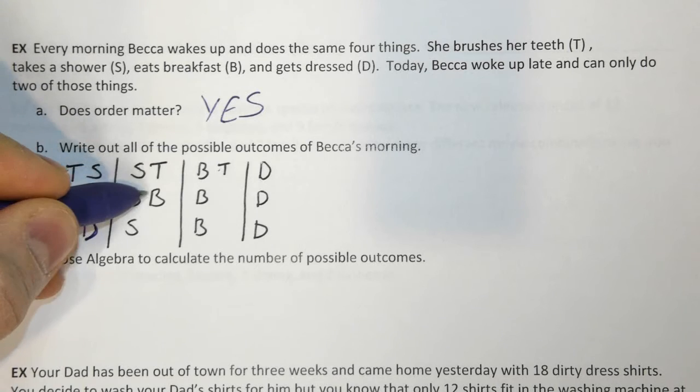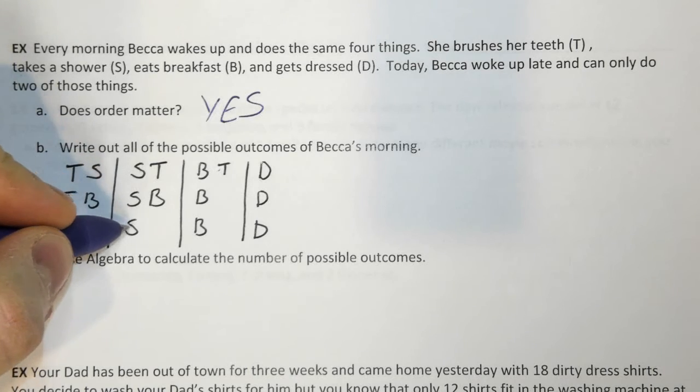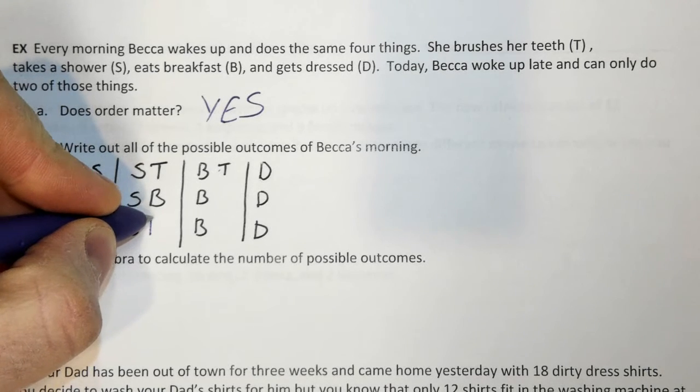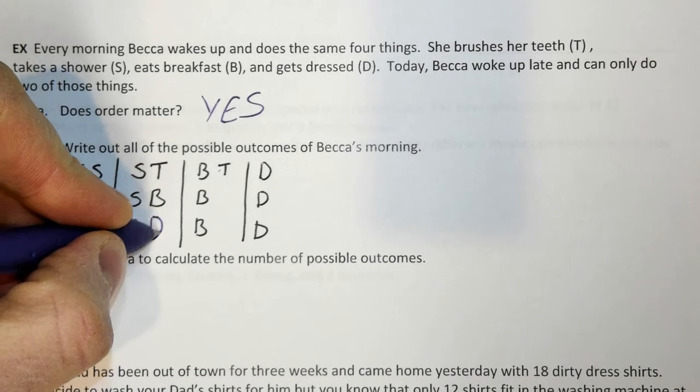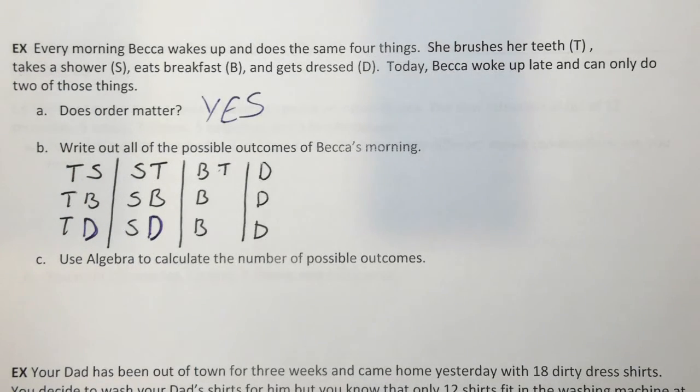We could also take a shower and eat breakfast. That one's a good one, but once again, getting dressed sounds like a pretty great option. So let's do that one as well. Take a shower and then get dressed. I like that one a lot. That one also is another high contender for one of the choices that I would pick if I only had to choose 2. Let's take a look at a couple more.